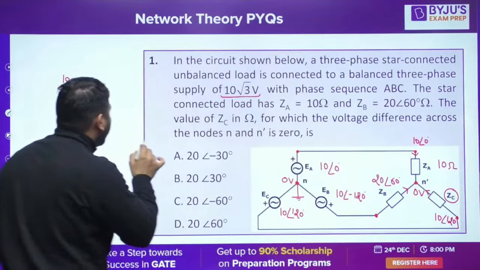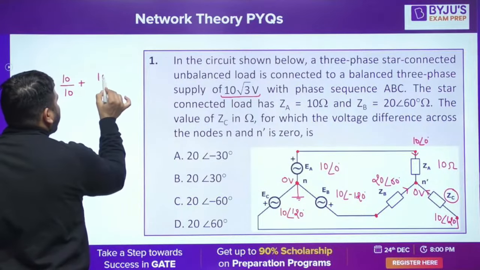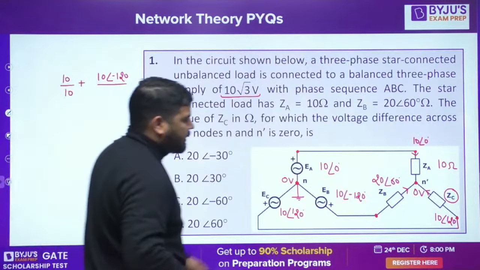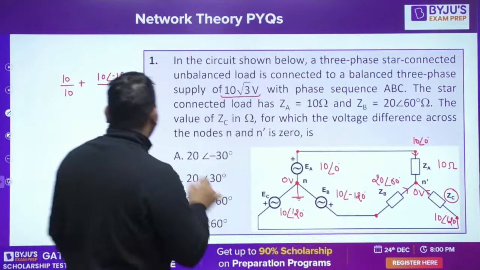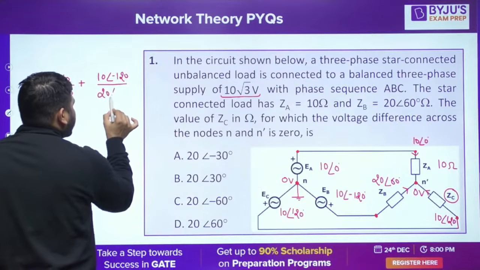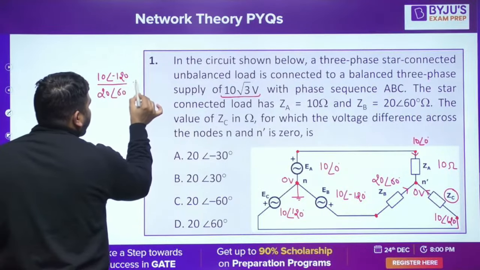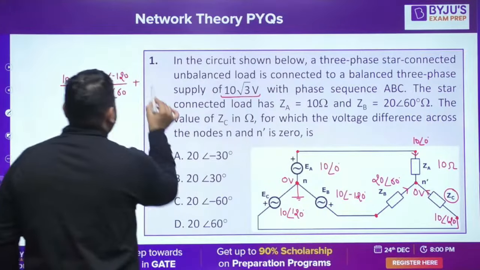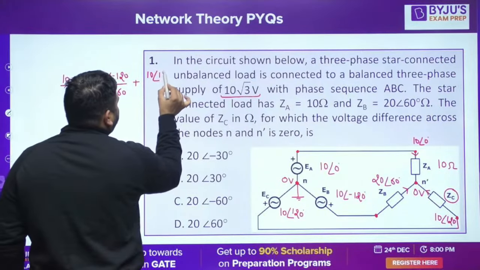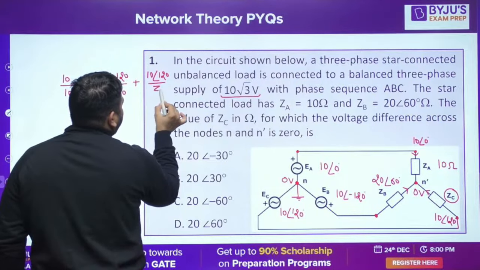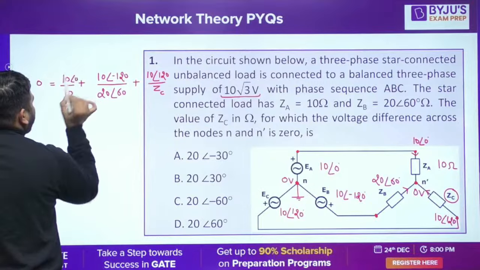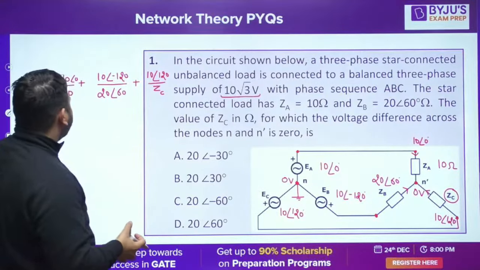This current is 10 angle minus 120 divided by the impedance value, that is 20 angle 60, plus, what is this current? This current is 10 angle plus 120 divided by ZC. This is the total current, and this sum must be 0.